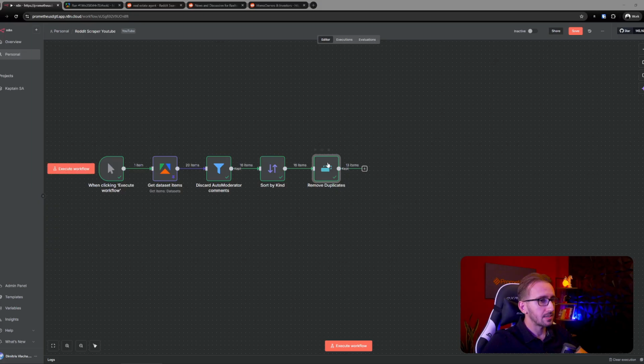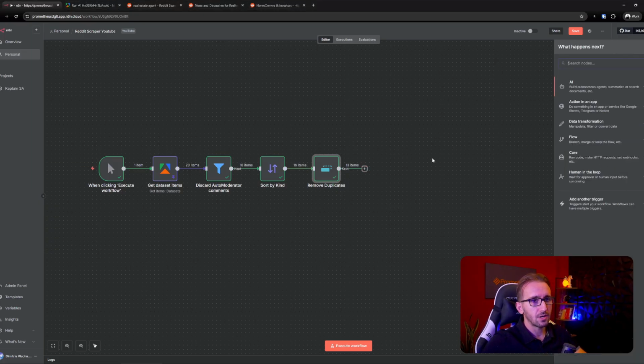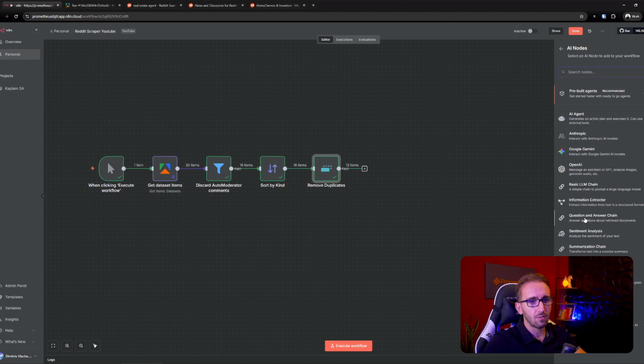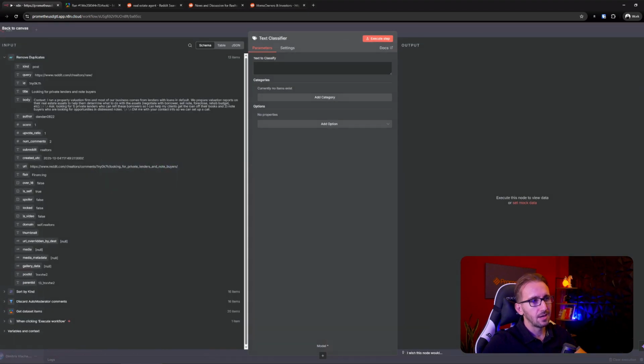So the next step is we're gonna click plus, and then we're gonna click AI, and we're gonna get a text classifier. You don't need to get a text classifier. You could do the same with an AI agent node. You could do the same with just messaging a model and getting a description. All of that is the same. However, nodes like the text classifier are more specialized in specific operations, and they give you easier ways to configure it. I'm gonna show you in a second exactly how it works.